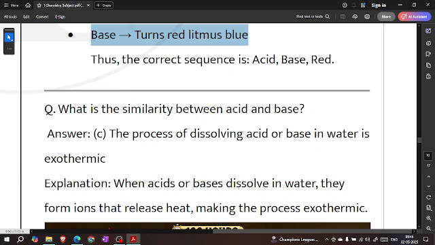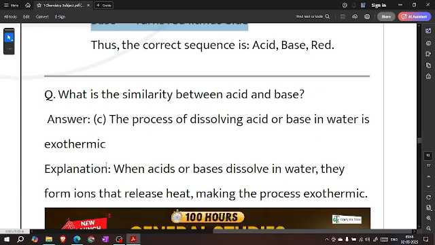What is the similarity between acid and base? The process of dissolving acid or base in water is exothermic. When an acid or base dissolves in water, it forms ions and releases heat, making the process exothermic.